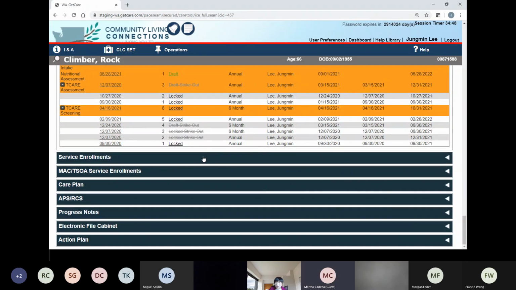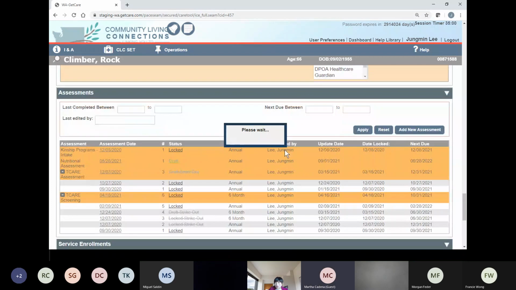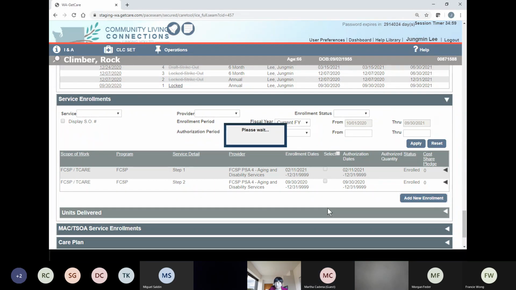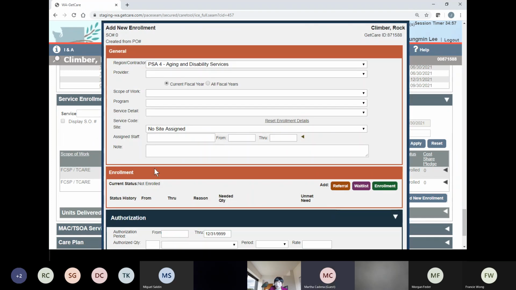So next one is service enrollment. If you click service enrollment, again, any existing service enrollments will be here at the bottom. And if you want to create new service enrollments, this is how you do it. Add new enrollment. You click here. Then you will have this overlay, right?